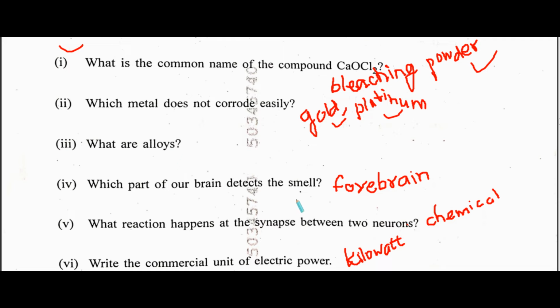Which part of the brain detects smell? It is the forebrain. What reaction happens at the synapse between two neurons? It is a chemical reaction. Write the commercial unit of electric power. It is kilowatt. It is not an electric energy unit, so it is only kilowatt or horsepower, HP. You can write one of them.